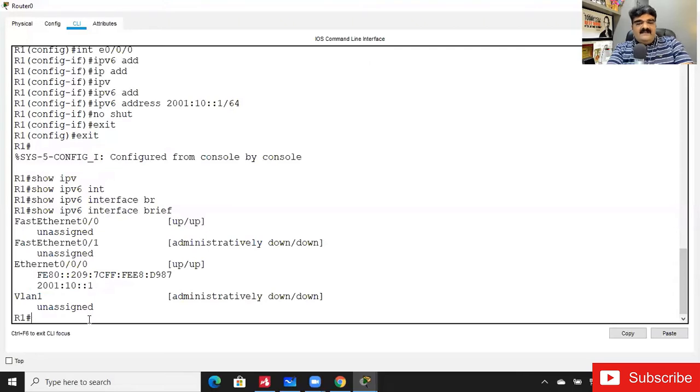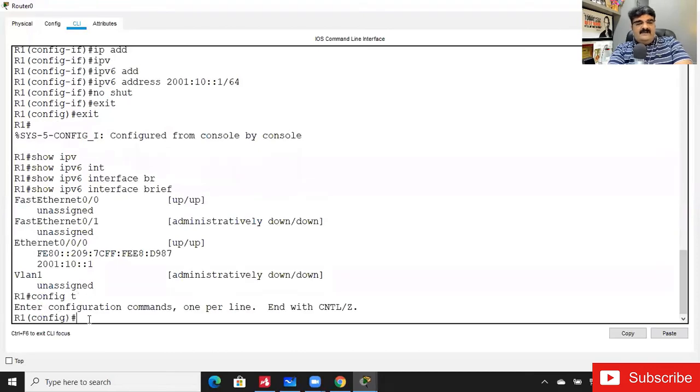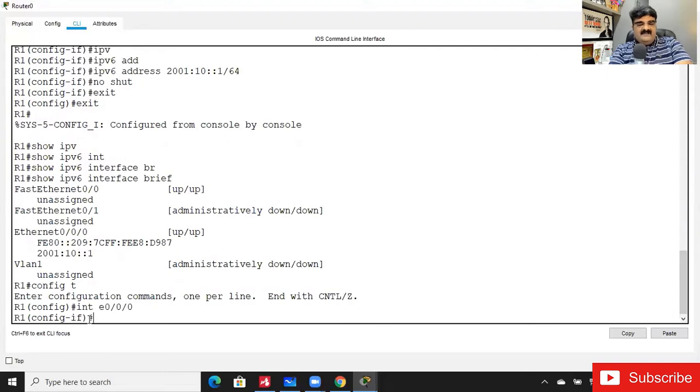Now, two more points that you have to understand. I'm going to go to the interface Ethernet 0/0/0 again. I'm giving this command again, but instead of 10, I'm going to use 20 over here, and I am going to enter this.